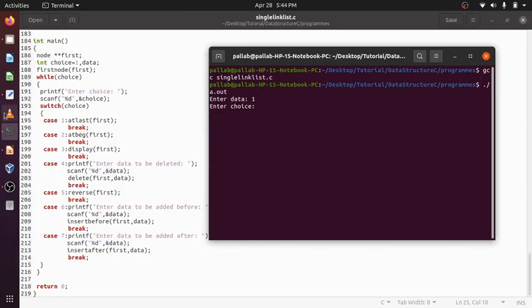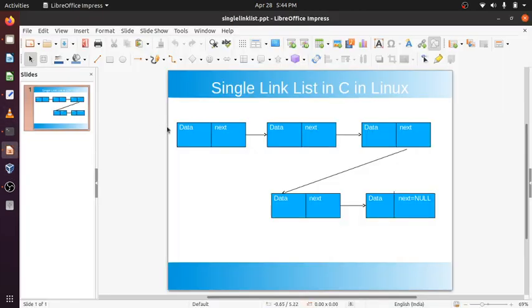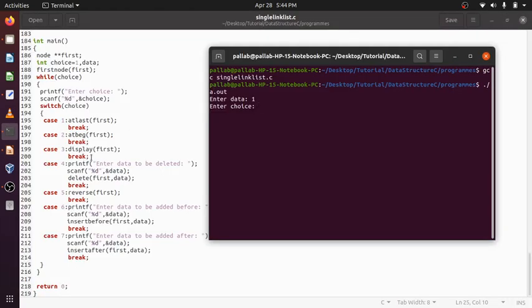At the beginning, before that I want to create a node which is going to point to this, then I will use the at-beginning function. Then display: if I want to display the list, here only one element is there, so 1.